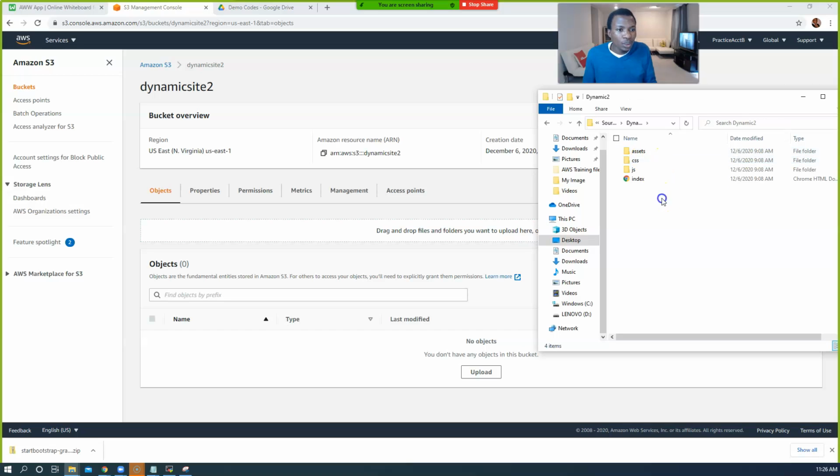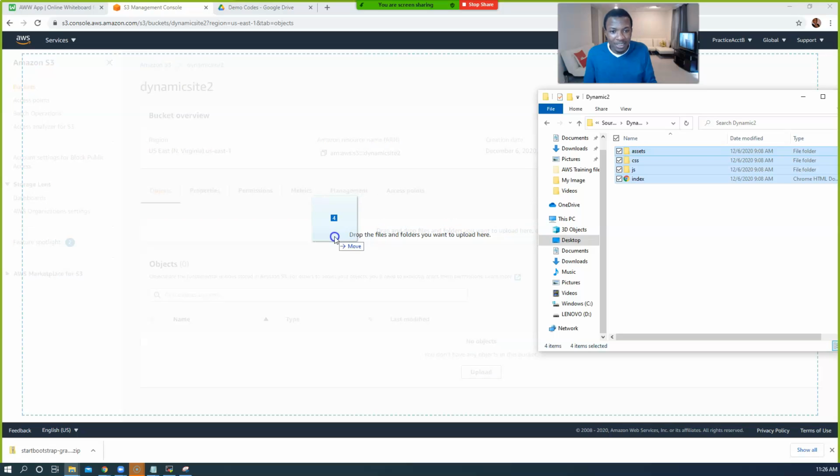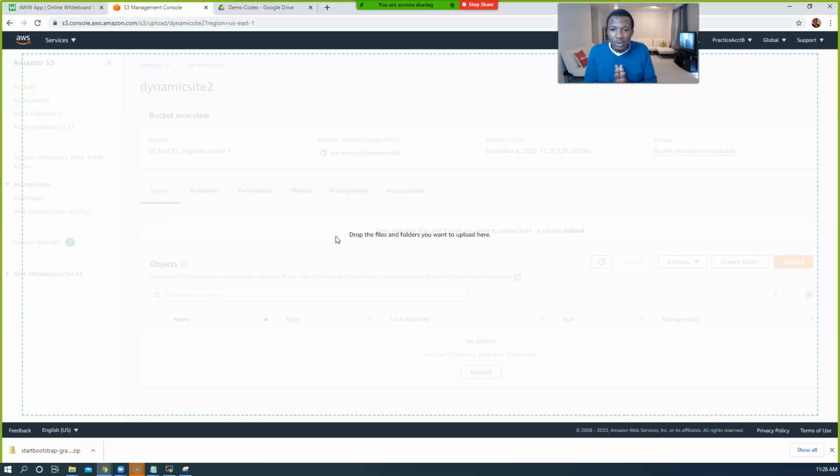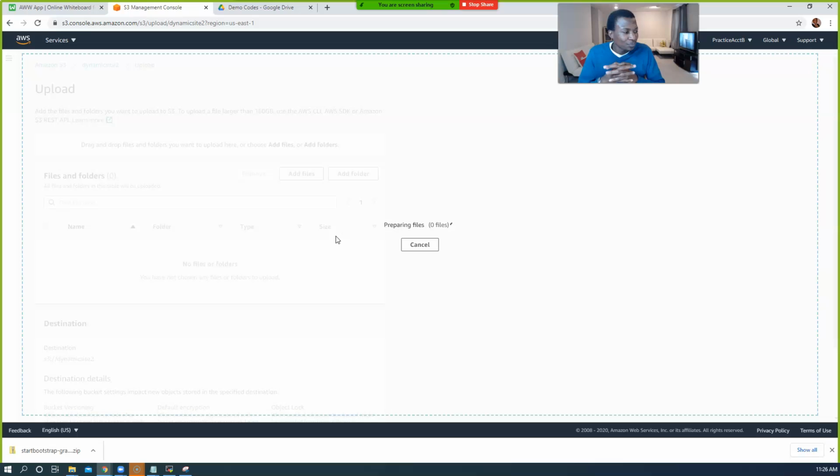I'm gonna open that folder. Now this is all the files we need that our developers have given us that makes up this new website, or this new web application. All right, so I'm just gonna drag and move it into here, and let's just wait for it to load.